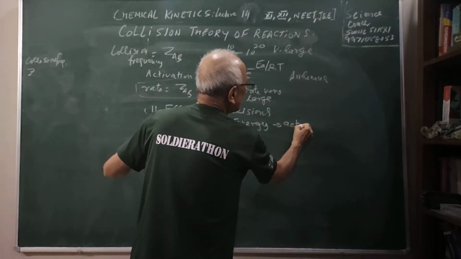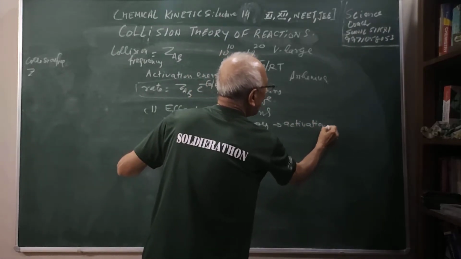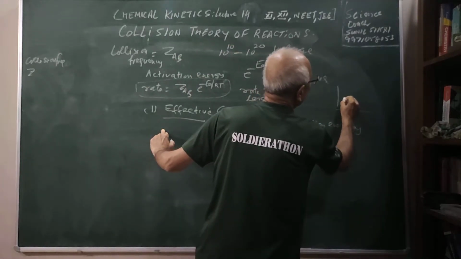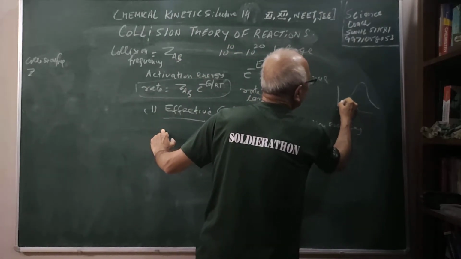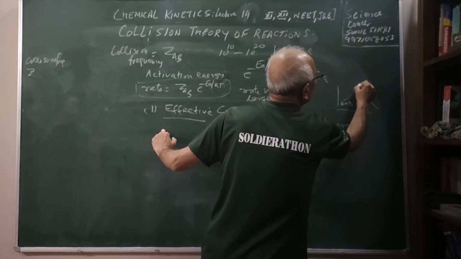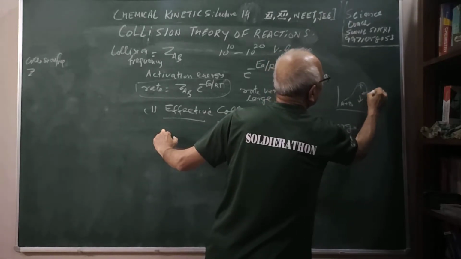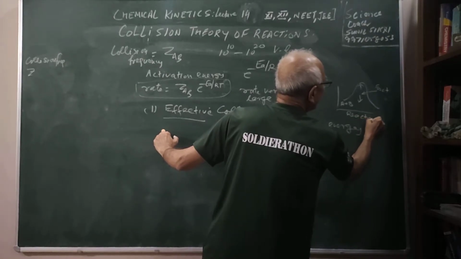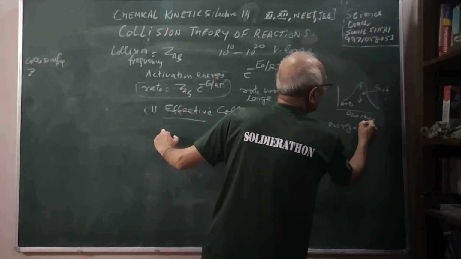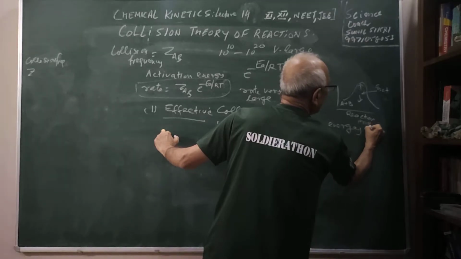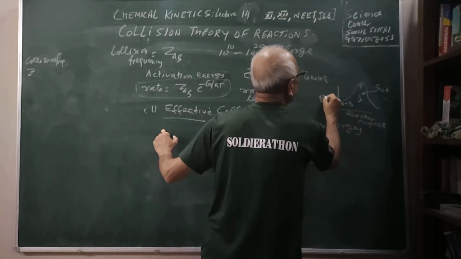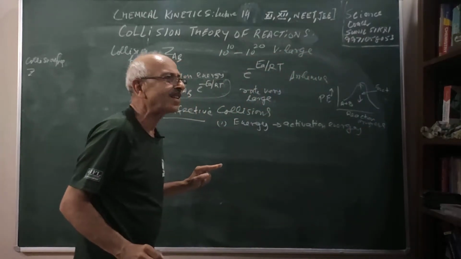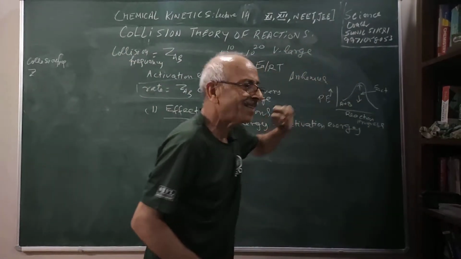Activation energy must be there, which we have already told you. This is our A plus B, this is our activation energy, this is my reaction progress. We have given this graph so many times. This is our reaction progress, and this is our potential energy. So every reaction has to pass through an activation energy, or energy barrier.